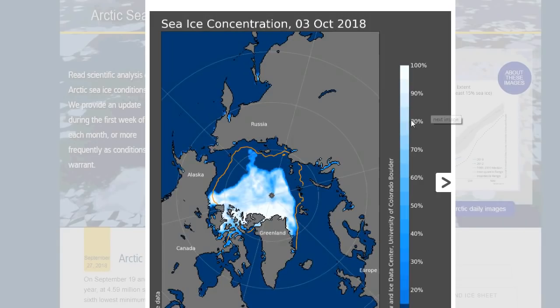We're going to look at this. This is a map of the sea ice concentration. And you can see not only is it well below normal as to where the sea ice is, but we also have very thin ice, where the only areas of thick ice are the brighter, whiter areas.